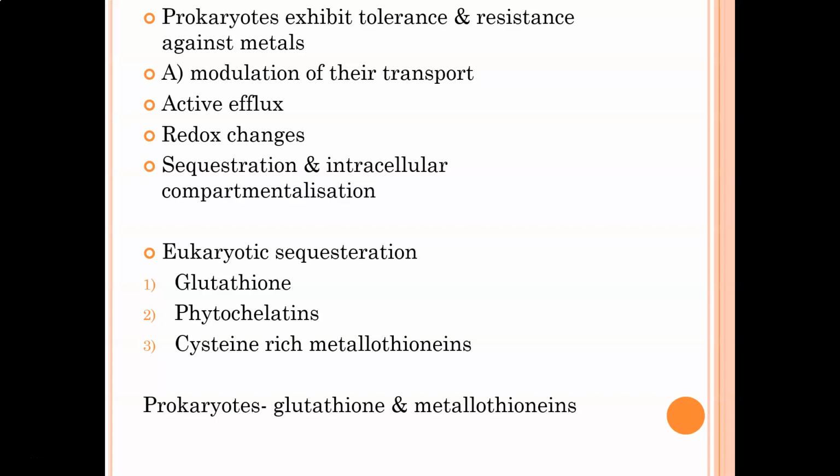These are the components which are responsible for sequestering the heavy metals in eukaryotes without leading to any kind of toxicity or without giving rise to any reactive oxygen species. Out of these, glutathione and metallothioneins are also found in prokaryotes. But the phytochelatins are seen only in eukaryotic organisms.